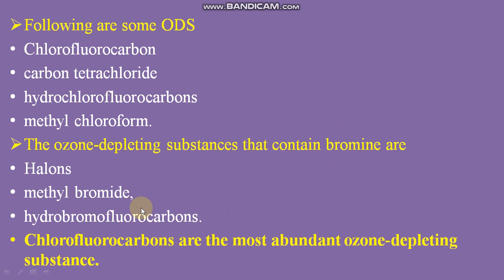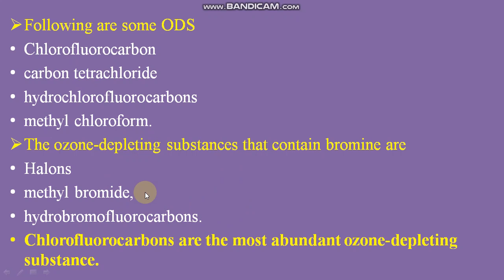Now we will discuss which are the ozone depleting substances. The following are some ozone depleting substances: chlorofluorocarbon, carbon tetrachloride, hydrochlorofluorocarbon, methyl chloroform. And the ozone depleting substances that contain bromine are halons, methyl bromide, hydrobromofluorocarbon.